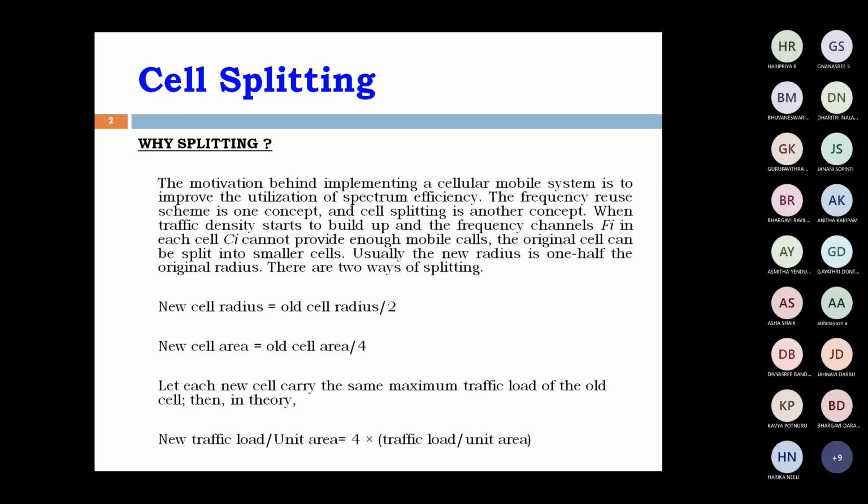The second method for improving spectrum efficiency is cell splitting. Where exactly is it used? Especially in urban areas. Why only urban areas? Because customers are more numerous in urban areas. That's why a single base station is not enough to deal with all signals, and that's why we are going for cell splitting.